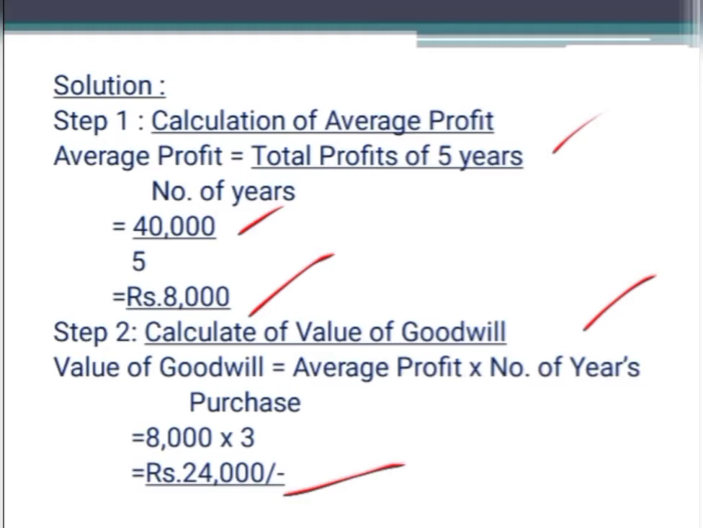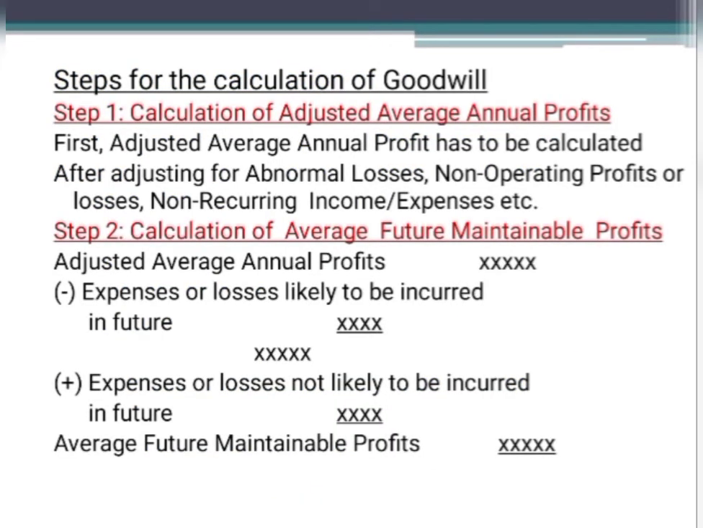Okay. So this is a very simple question, but usually you will come across many adjustments with regard to abnormal losses, non-operating profits or losses, non-recurring expenses or income, or non-recurring profits or losses, etc. So you have to calculate the value of goodwill after adjusting for those adjustments. In such a case, what are the steps you have to follow to calculate the value of goodwill? Let us see that. So here the first step would be the calculation of adjusted average annual profits.